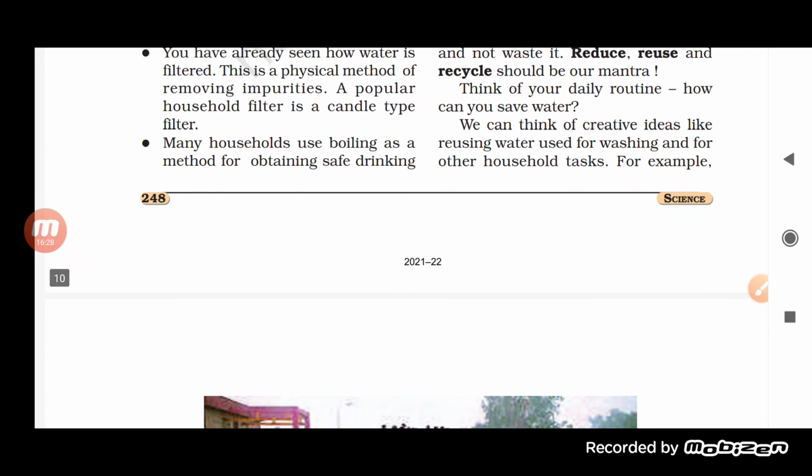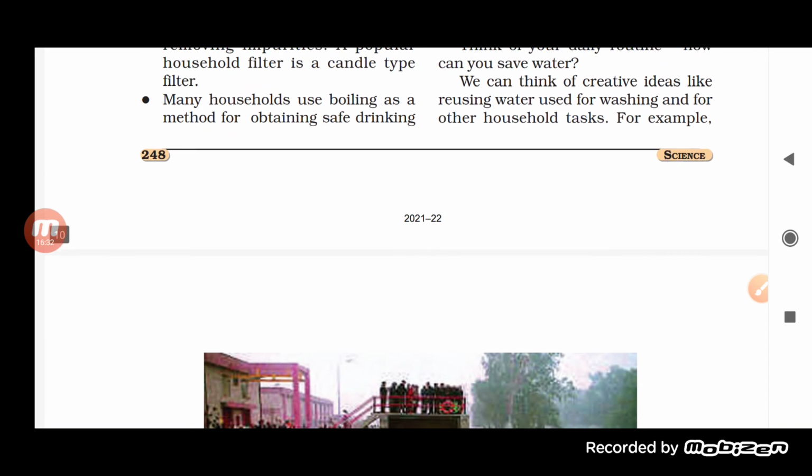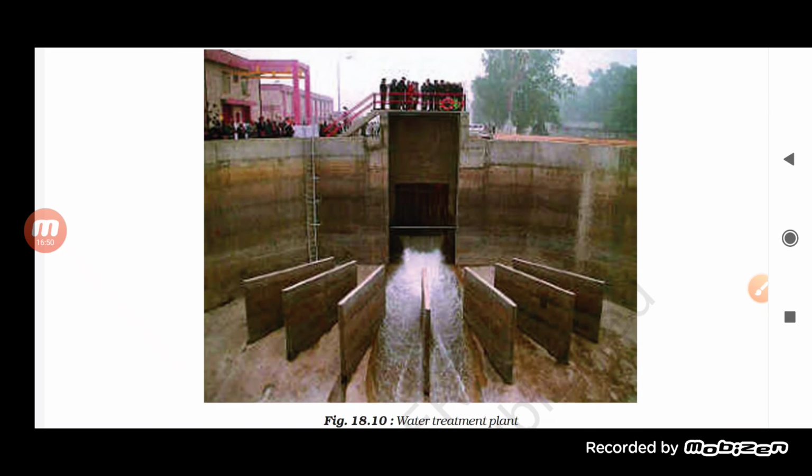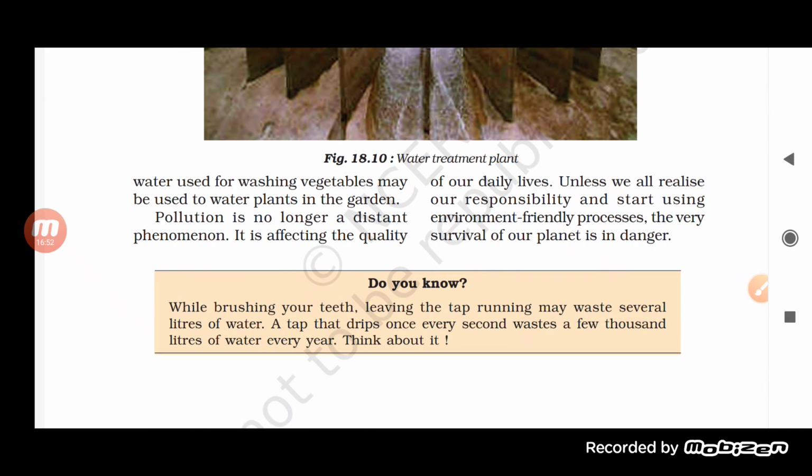Think of your daily routine. How can you save water? We can think of creative ideas like reusing water used for washing and for other household tasks. So, a lot of creative ideas are there by which we can reuse water for washing and even for household purposes.